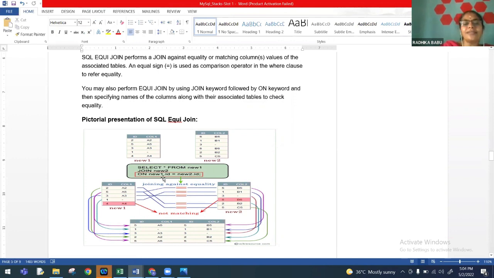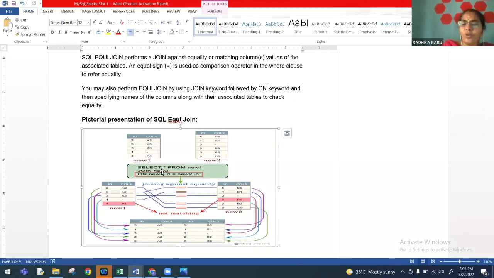The second syntax is again a rare usage only. We will just tell the students to make a note of this for equijoin, but they will not use this for the board exam. In case the question paper gives a query like this, the children will know that it is another syntax of equijoin. So: select column list from table 1, join table 2 on. Here we use the join keyword and the on keyword to represent the same equijoin condition. So this is the second syntax, and the working is the same. Here it always performs only an equal-to operation between the common columns.